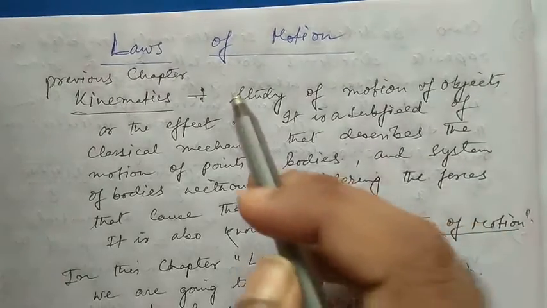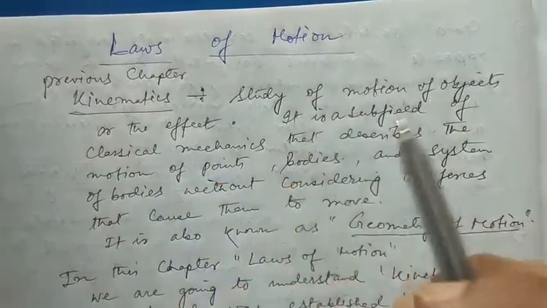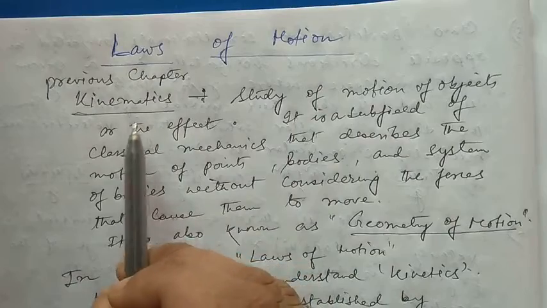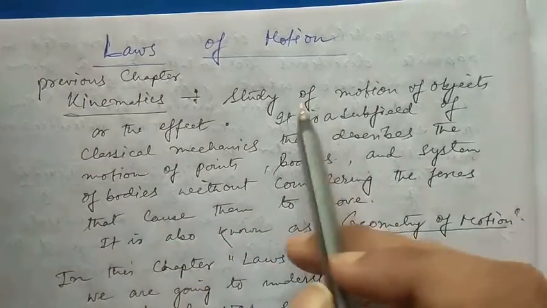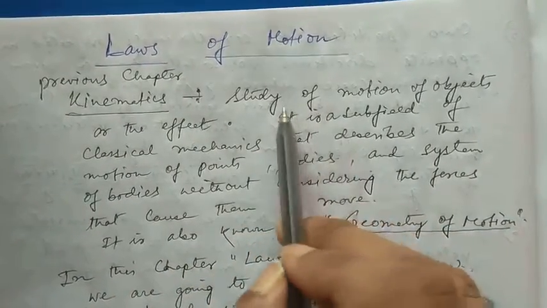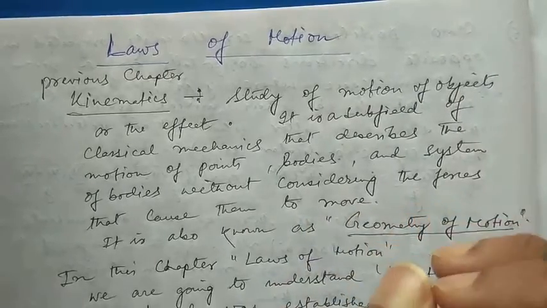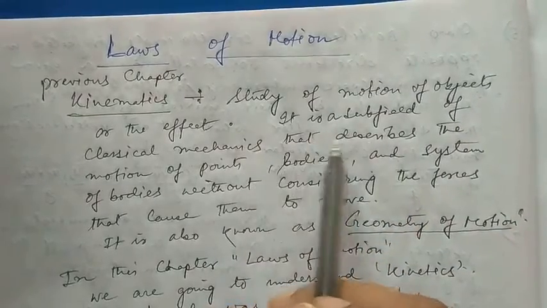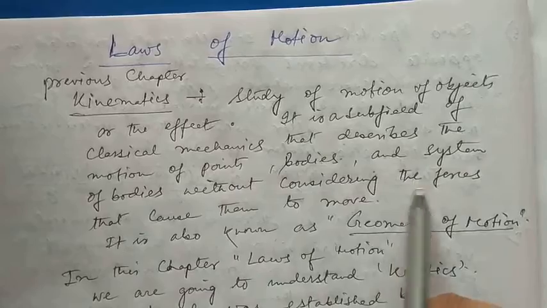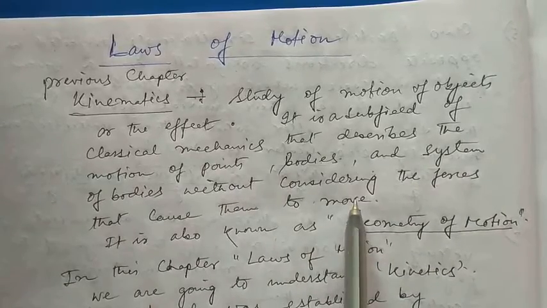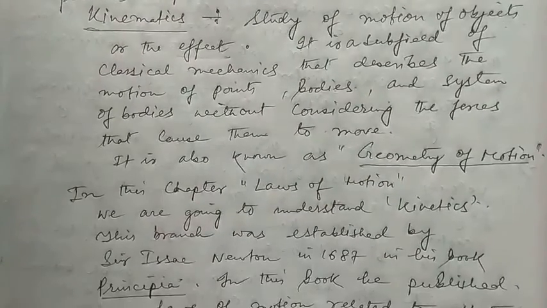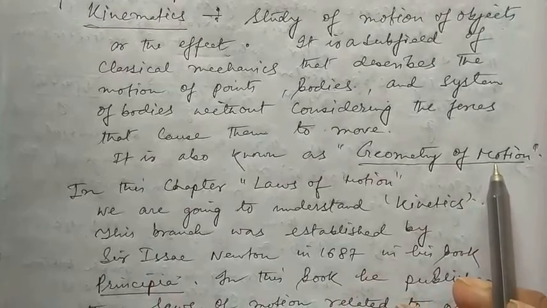In this video we are going to discuss the laws of motion. In the previous chapter we discussed a topic called kinematics, which was the study of motion of objects or the effect of force. The study of motion of objects was a subfield of classical mechanics that describes the motion of points, bodies and systems of bodies without considering the forces that cause them to move. That means it was the study of the effect of force. It is also known as the geometry of motion.